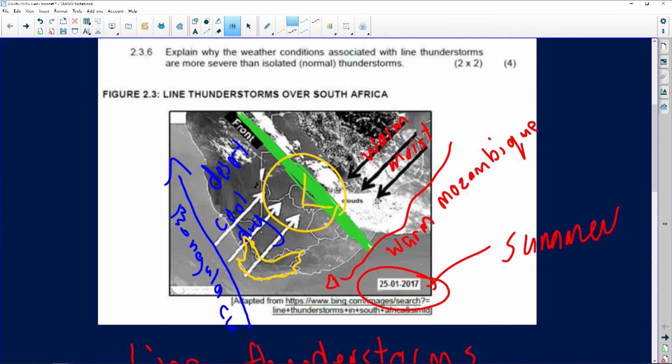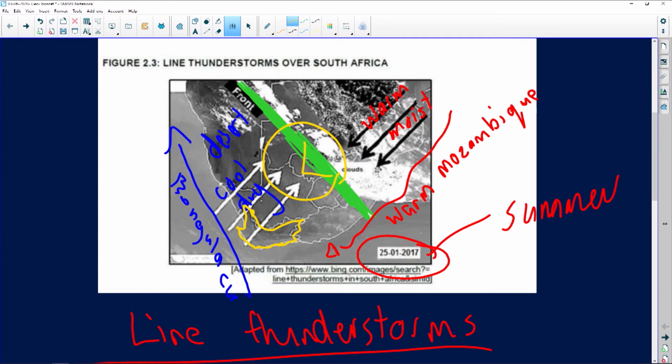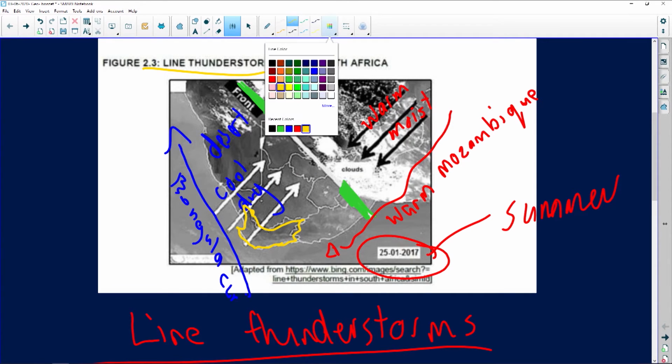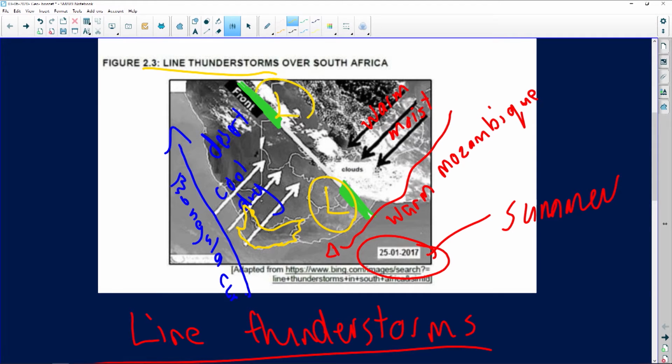Now, basically what happens, coming back to our line thunderstorm, explaining that to you. A low pressure develops over the interior. Actually, multiple low pressure systems develop over the interior. So it's an extended area of low pressure. An extended area of low pressure is known as a trough. Now, a trough is an extended area of low pressure.